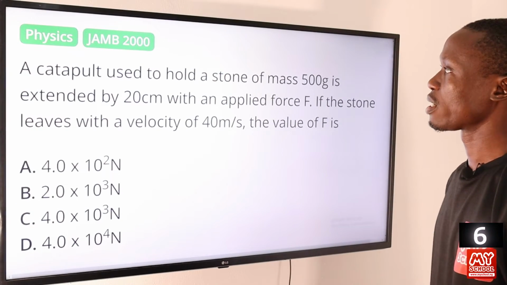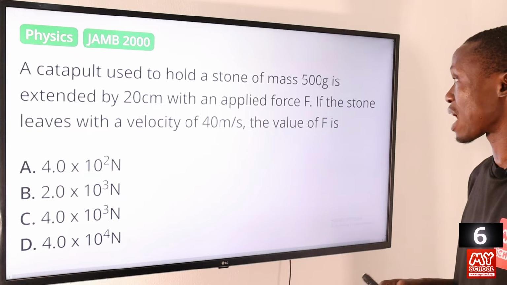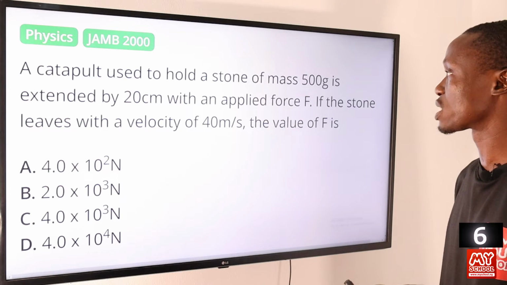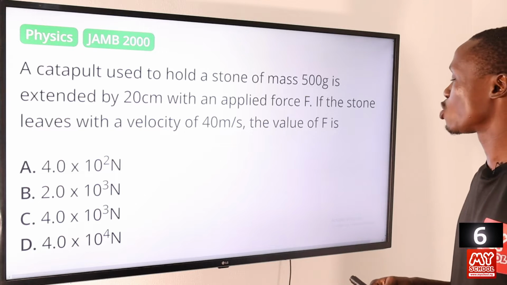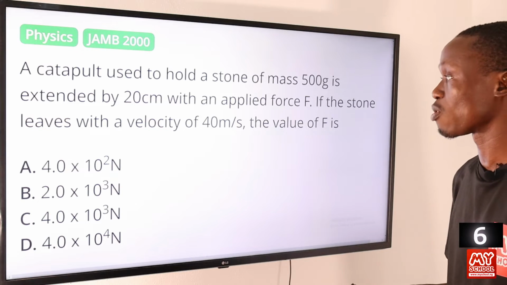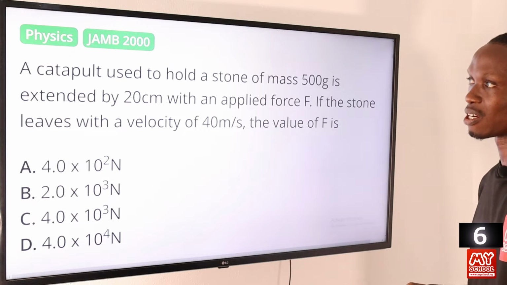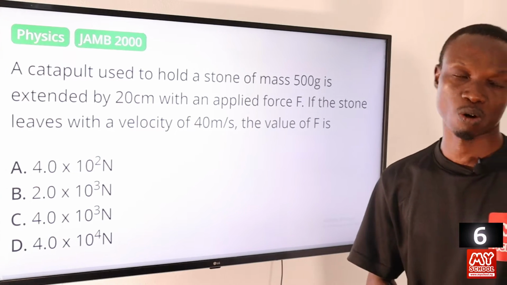Question 6. A catapult used to hold a stone of mass 500 grams is extended by 20 centimeters with an applied force F. If the stone leaps with a velocity of 40 meters per second, the value of F is... So let's move over to the board to solve this.